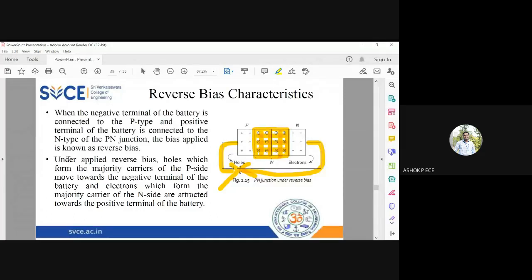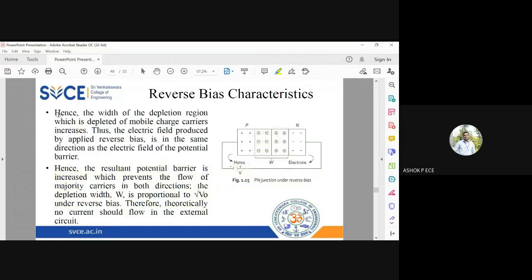Okay, see here, under reverse bias, the majority carriers from P side will go to negative end of battery, and the majority carriers from N side will go to positive end of the battery. This bias is called as reverse bias. Here, since your charge carriers are moving away, the width of the depletion layer is going to increase. So when the width is going to increase, you have a strong electric field present across the reverse bias junction. The electric field will be in this direction.